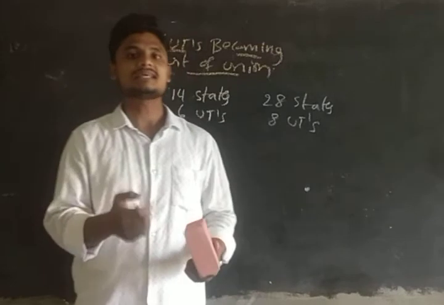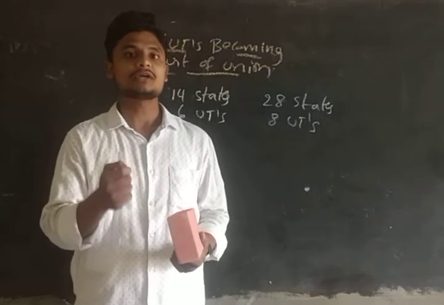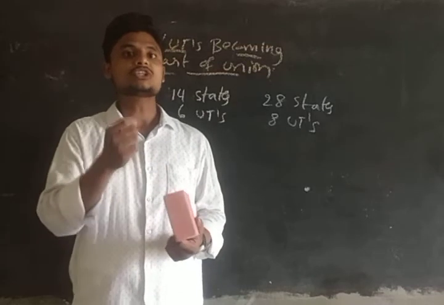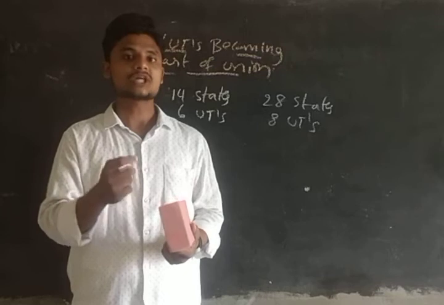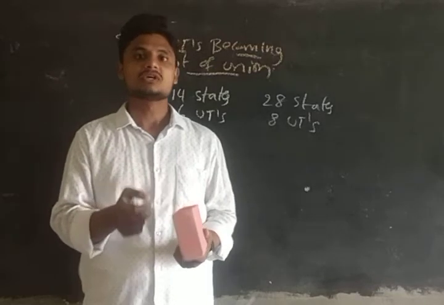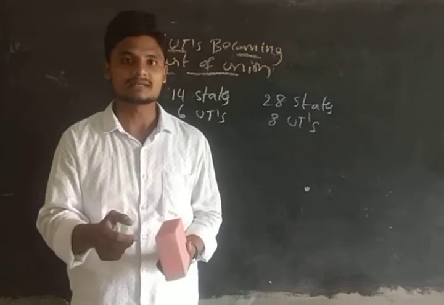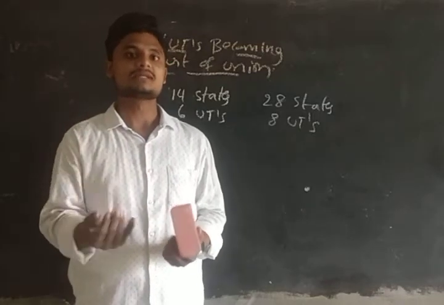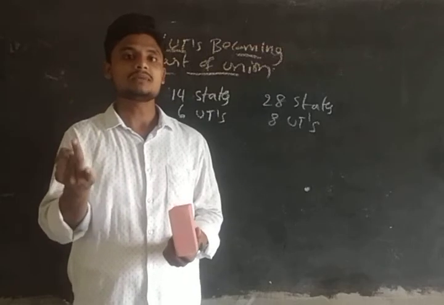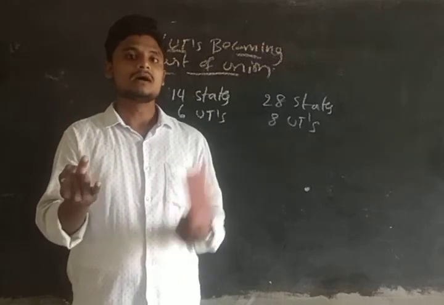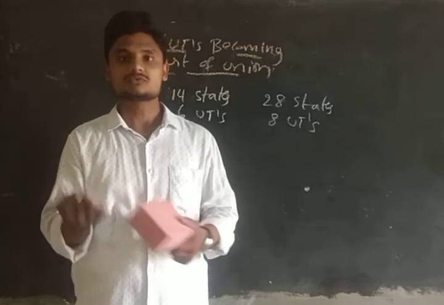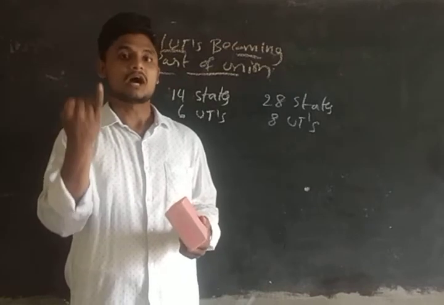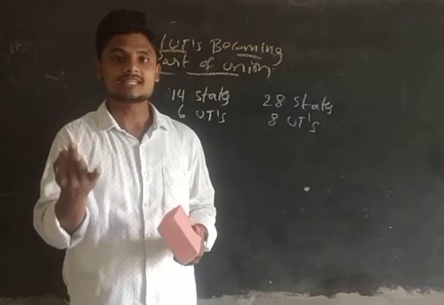We have the State Reorganization Act 1956. But in the same year we made the 9th Constitutional Amendment Act 1956. So what does the Constitutional Amendment Act mean? If you see, we have 4 types of bills: the ordinary bill, constitutional amendment bill, financial bill, and the money bill. These are the 4 bills we have.